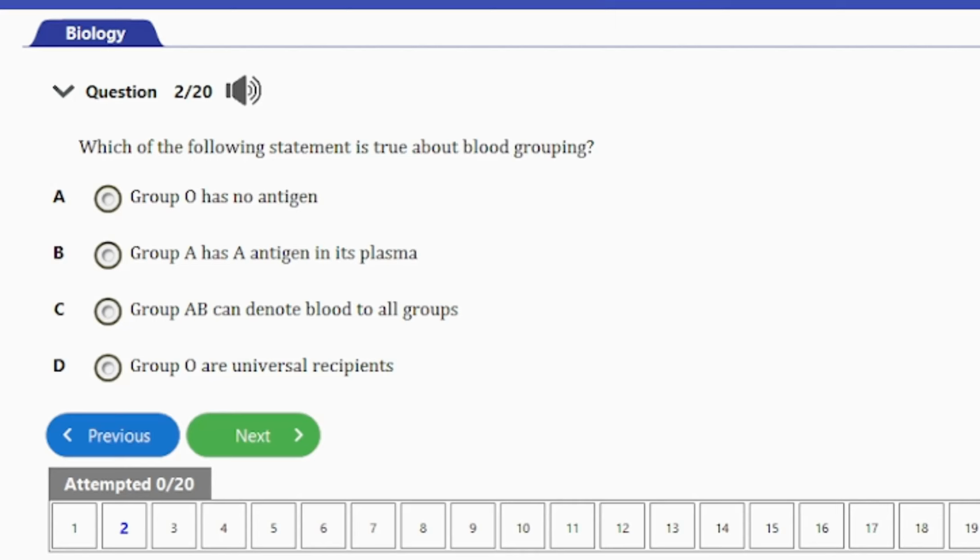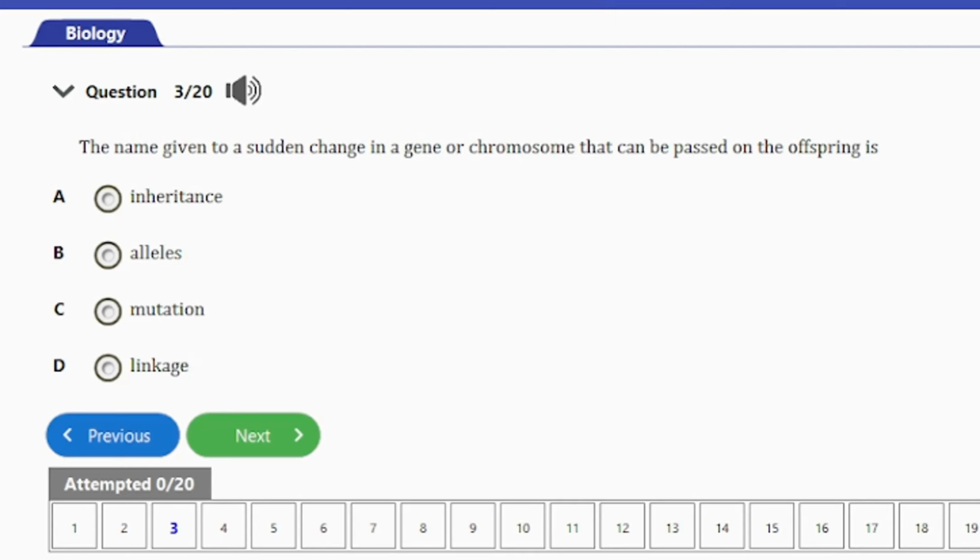Blood group O has neither A nor B antigens on the surface of the blood, but actually has both antibodies in the blood plasma. So that's why they are universal donors. They can actually donate to any blood group and not receive from most of them. So that's it for that question. Let's consider the next question.